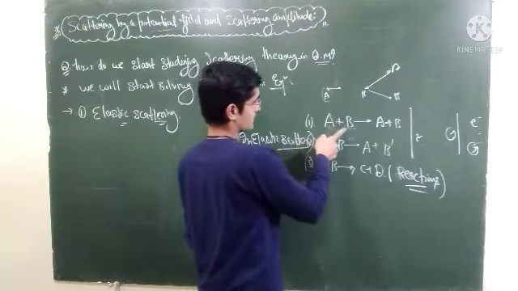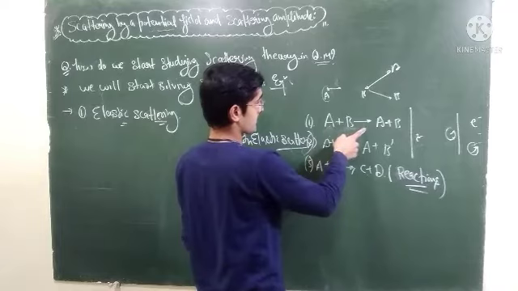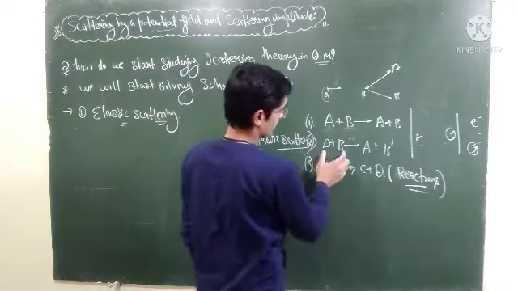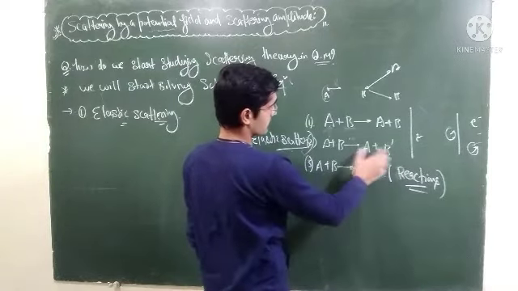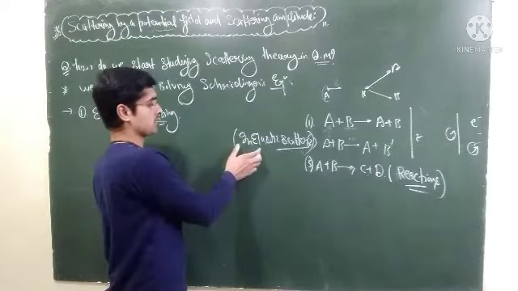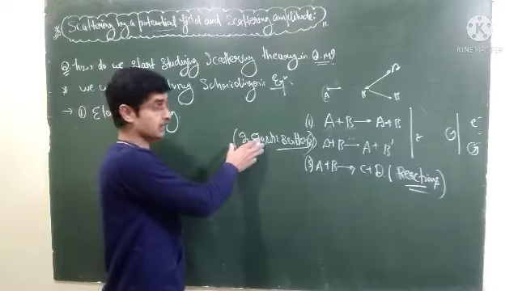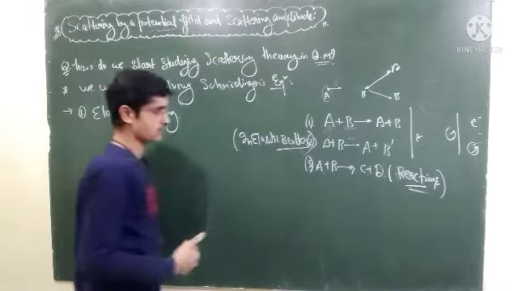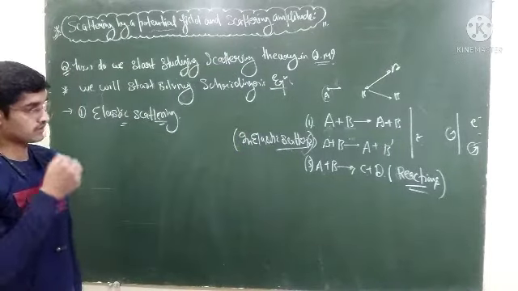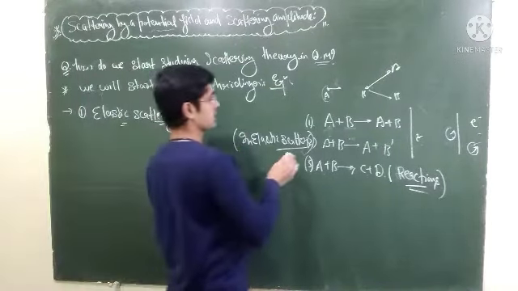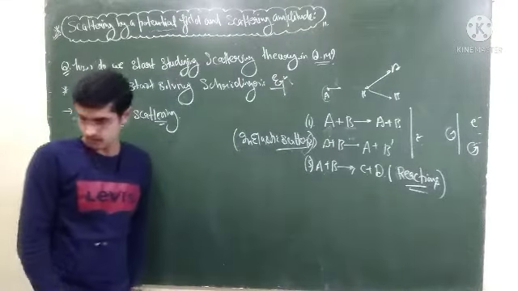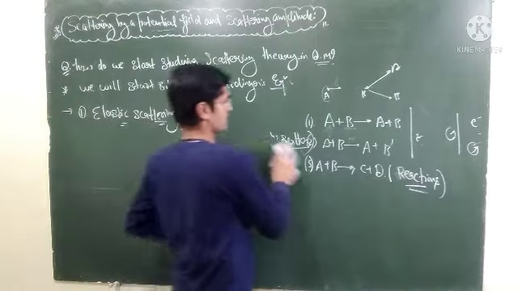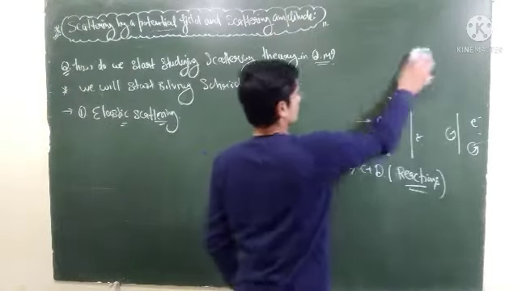So if the nature as well as the internal state is the same before and after collision, those kind of processes are called elastic scattering. If the nature is the same but the internal state of one or both particles has been changed, those kind of scattering are called inelastic scattering. And if the nature of the particle itself has been changed, then those processes are called reactions in physics. Right, so that is just to give you an introduction. Now we restrict ourselves just to elastic scattering.